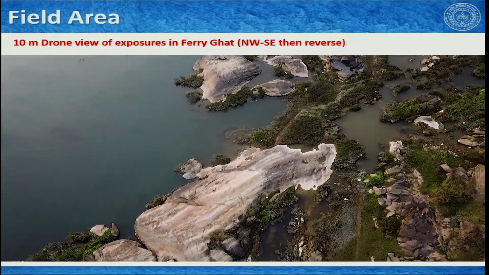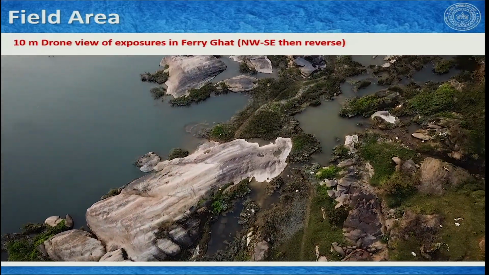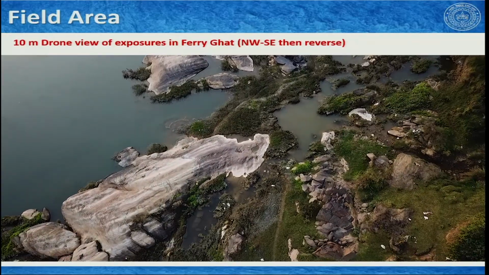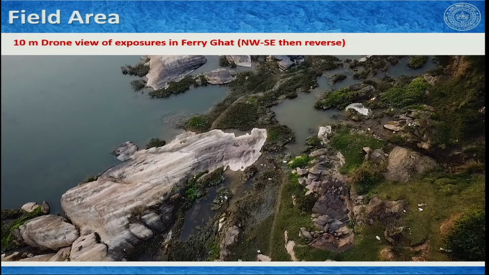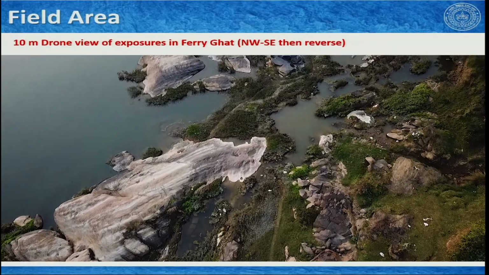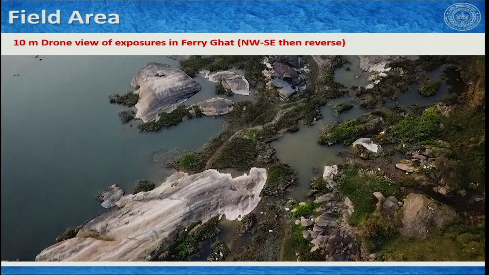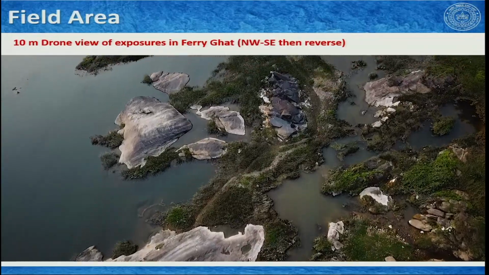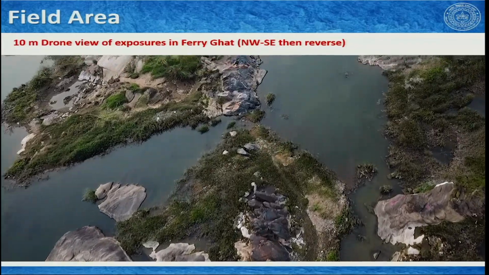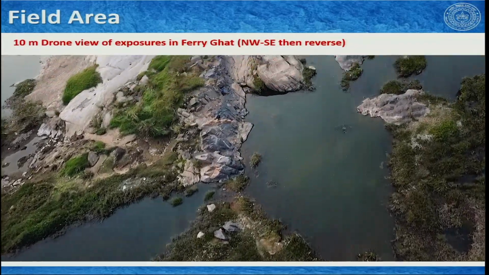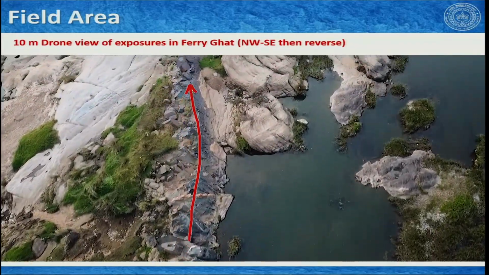Here we have almost approached the bridge. I turned the drone to show you this dike here, and now we will move towards the northwest direction. That means we will make a reverse movement of the drone to see it again. This is how the dolerite dike is exposed.